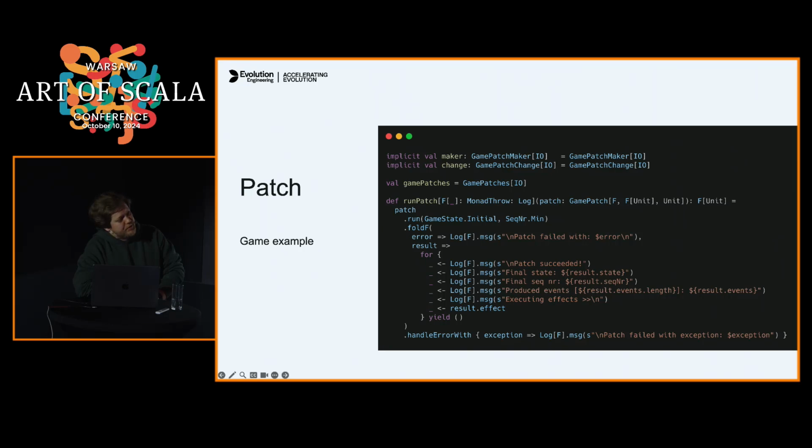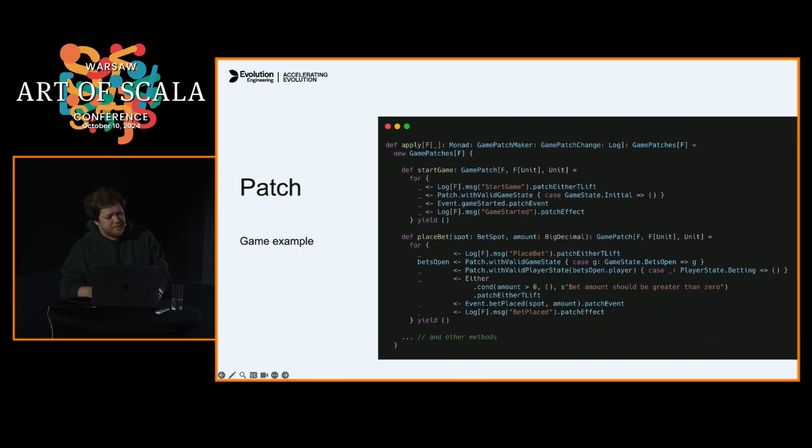So it's not just unit, right? It's a real side effect, so it should be part of our modded computation. Yeah, and everything can fail. We can handle errors here.